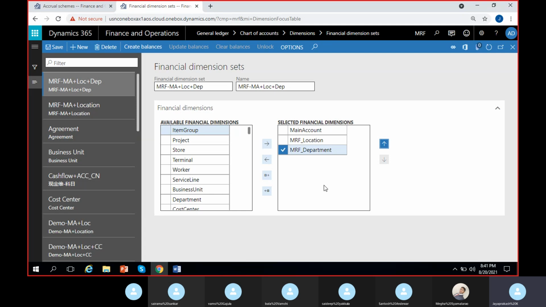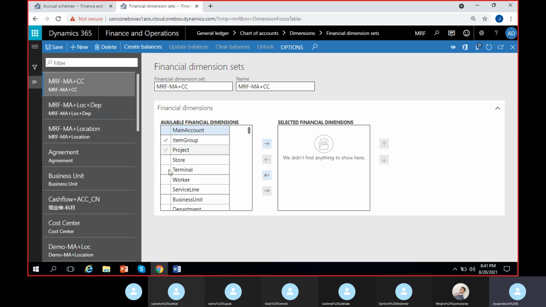So location is the bigger level compared to department. That's why let's keep location prior to department. Okay, this is one way. Then I'll just close this and I'll save this.